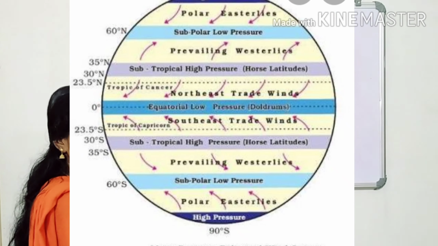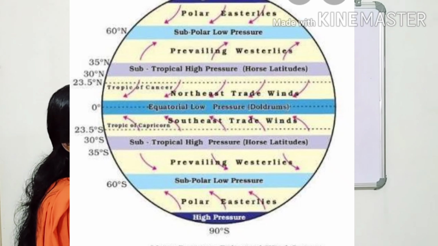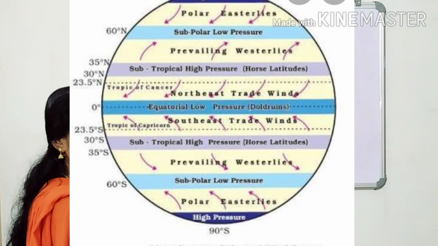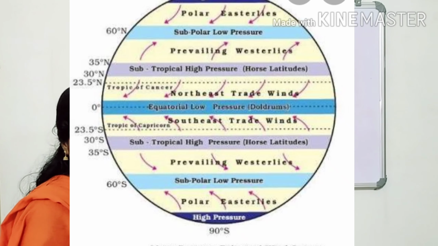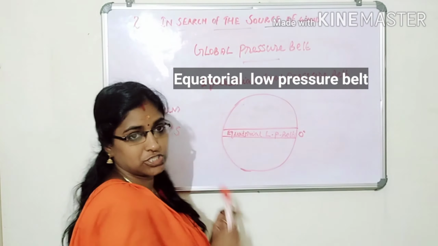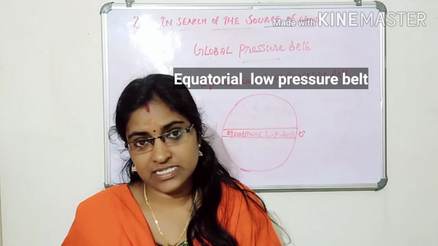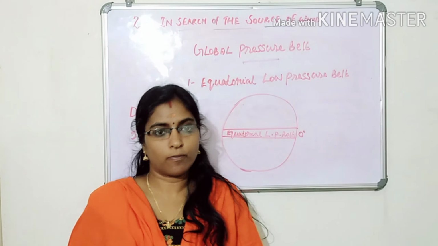First one, equatorial low pressure belt. Second, subtropical high pressure belt. Third, subpolar low pressure belt. Fourth one, polar high pressure belt. Very important topic, that is equatorial low pressure belt. Among the global pressure belts, the first point is the equatorial low pressure belt.